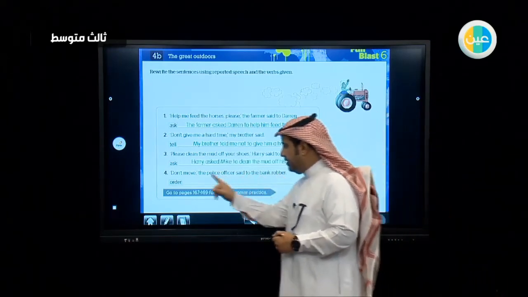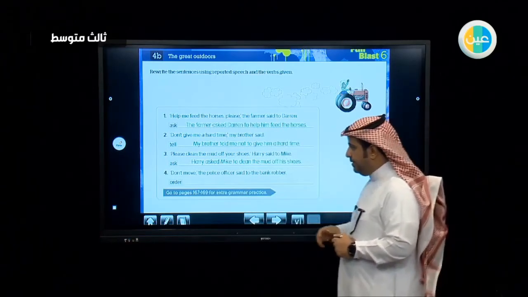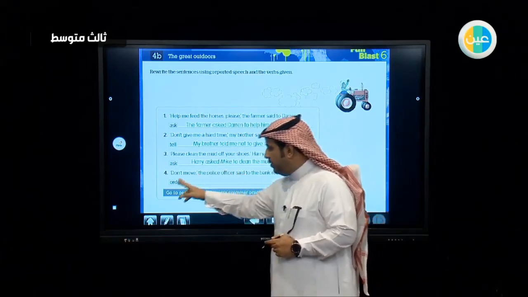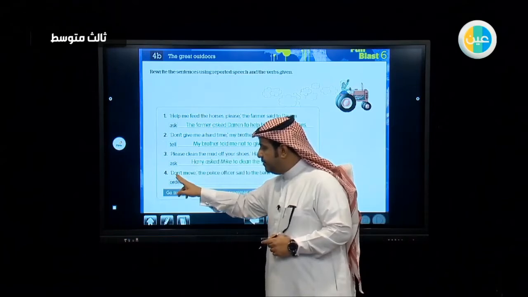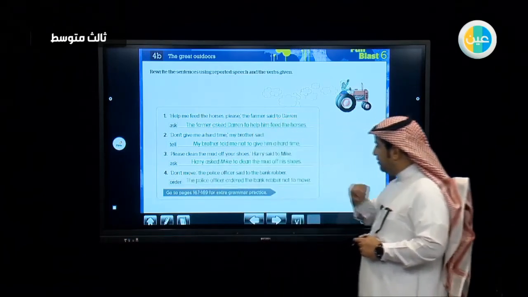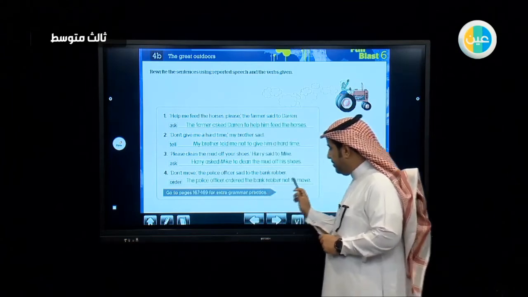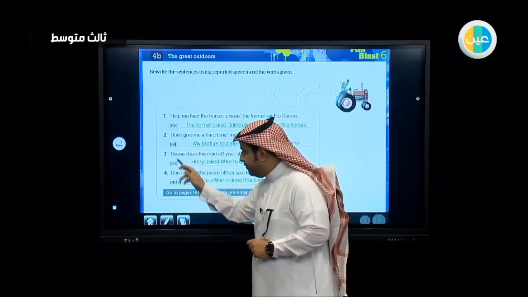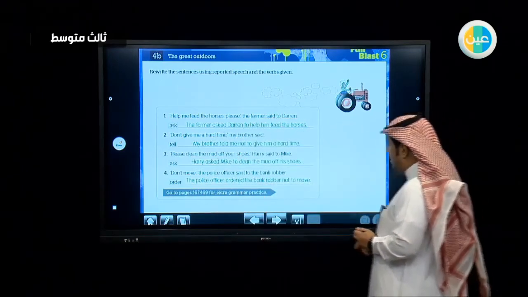Don't move, the police officer said to the bank robber. So here we say, the police officer ordered the bank robber not to move. So as you can see, all the verbs are going to be changed into the past tense.